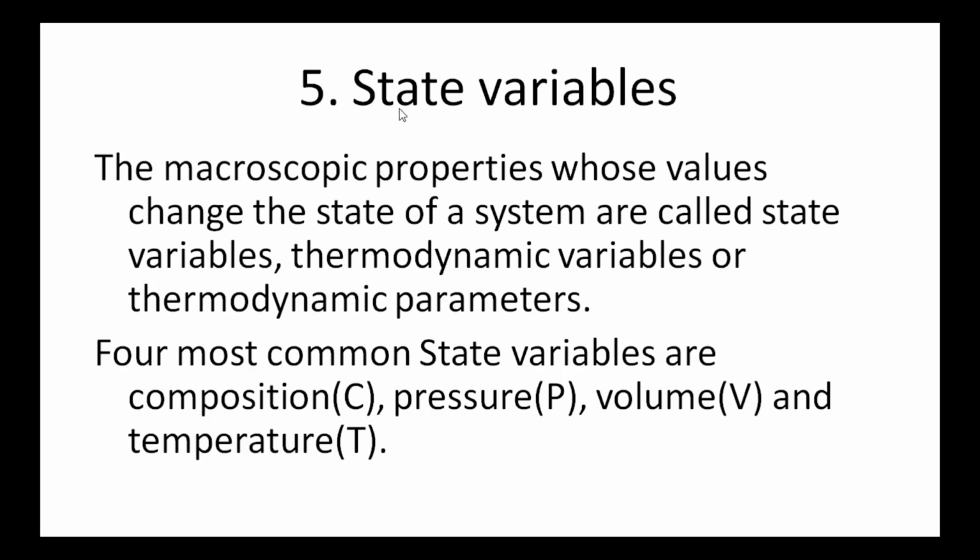Next definition is state variables. The macroscopic properties whose values change the state of a system are called state variables or thermodynamic variables or thermodynamic parameters. For example, while changing the temperature, the system changes from one state to another, or while changing the pressure, the system changes from one state to another. While changing the system from one composition to another composition, the state of a system changes. So, these properties are considered as state variables.